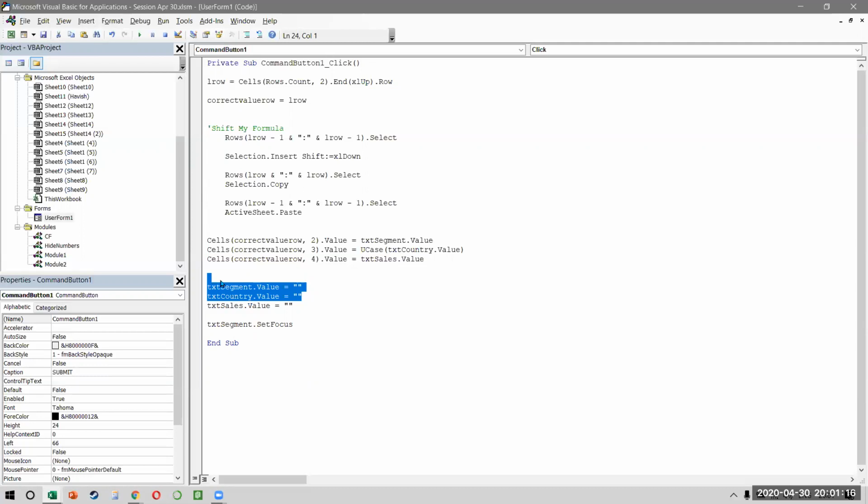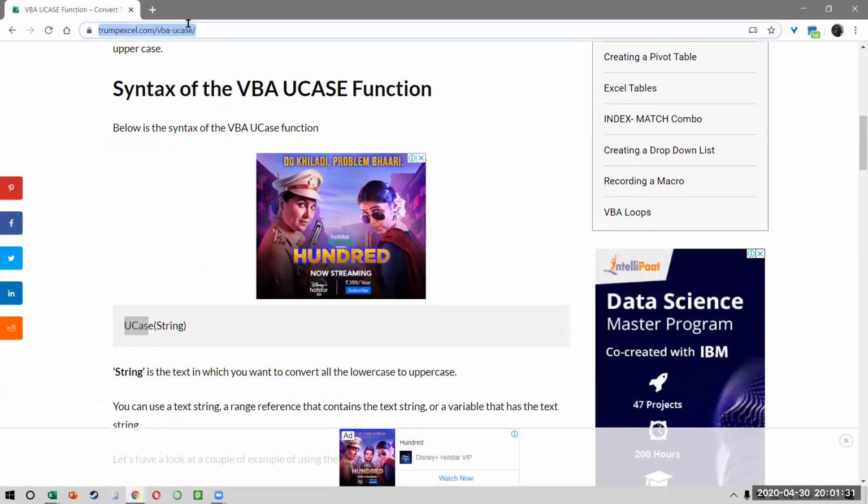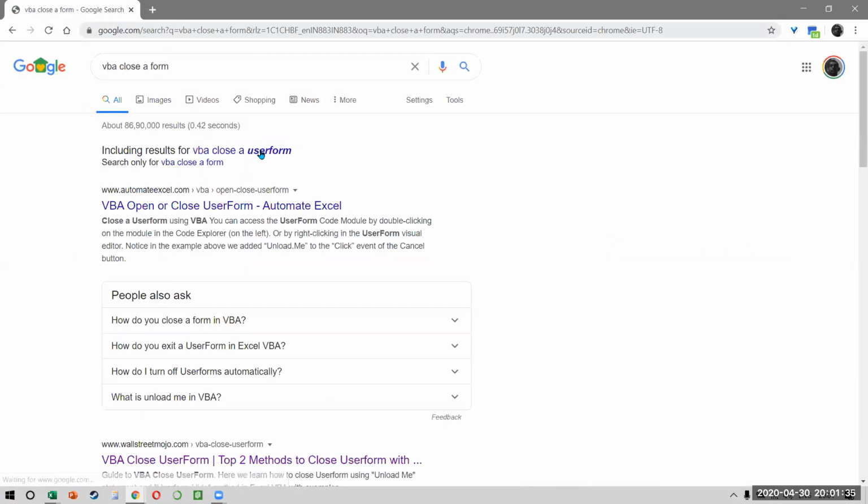If you want that after the user has put in all the values, it should close the form, then you can simply say unload me. I think I did this yesterday. So unload me allows you to close a form. And see, whenever you don't know the answer to something, just Google. You can say VBA close a form, and it will tell you that to close a VBA form,